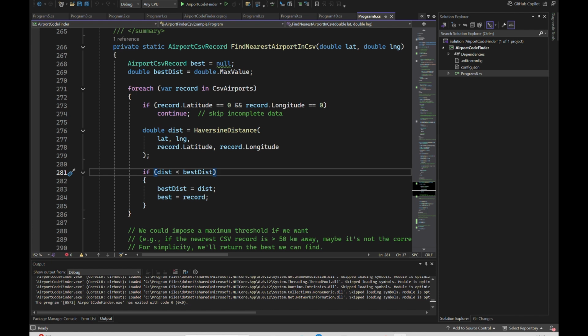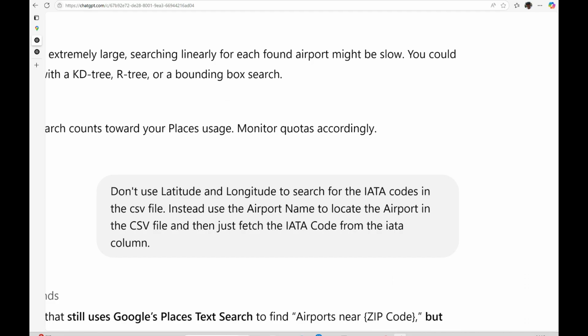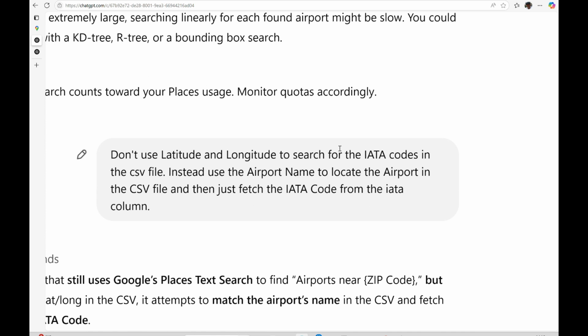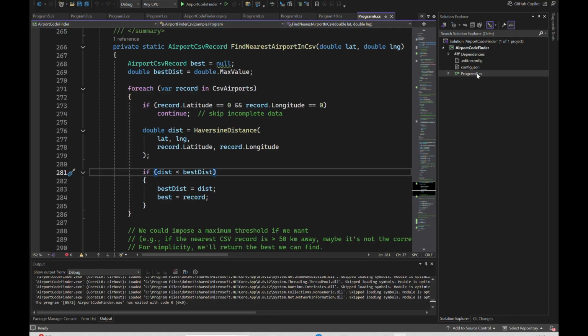I want it to actually use the name of the airport to locate the record in the IATA CSV file. So we will change our prompt, and as you can see, I've asked it to not use the latitude longitude to search the IATA codes. Instead, use the airport name to locate the airport in the CSV file. So let's see what it does now. So I'm going to remove this.